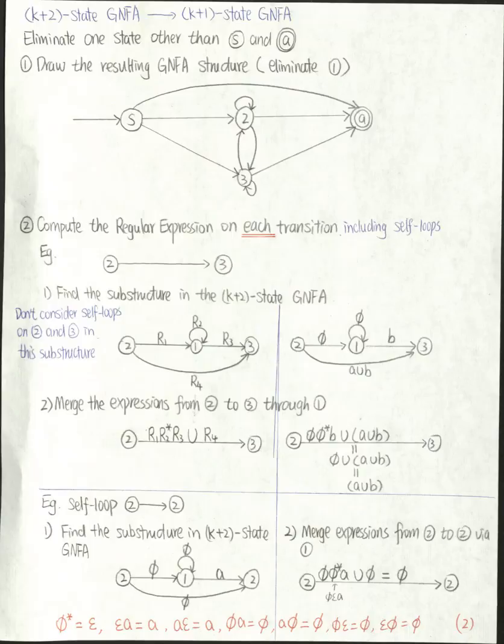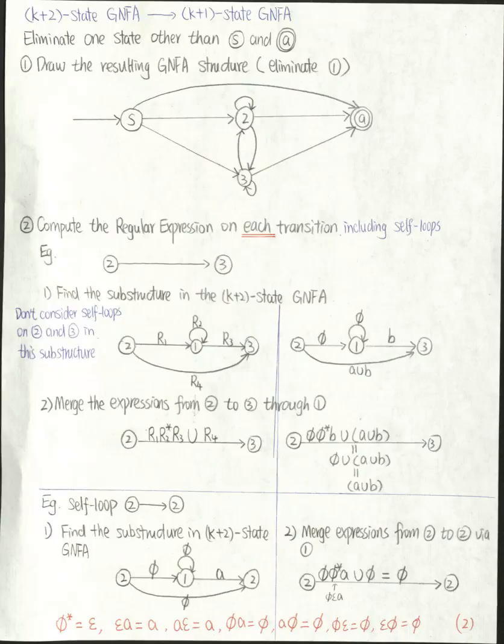Now we merge the expressions from 2 to 2 via 1. Still the same rules. We take the union of the two paths from 2 to 2. The first path is from 2 to 1, then to 2. So it's empty set star, and A. The second path is from 2 to 2, so it's empty set.